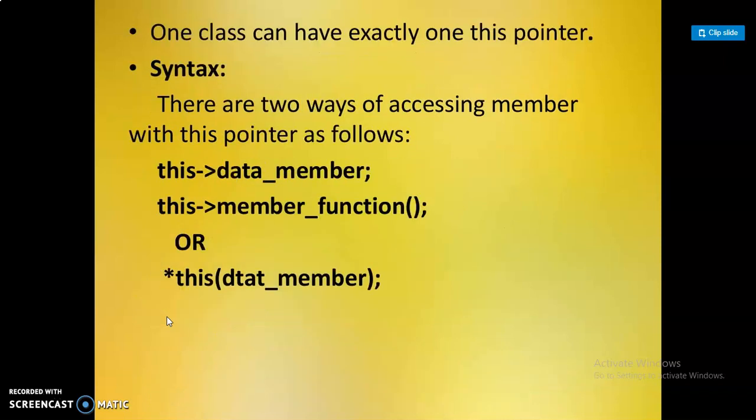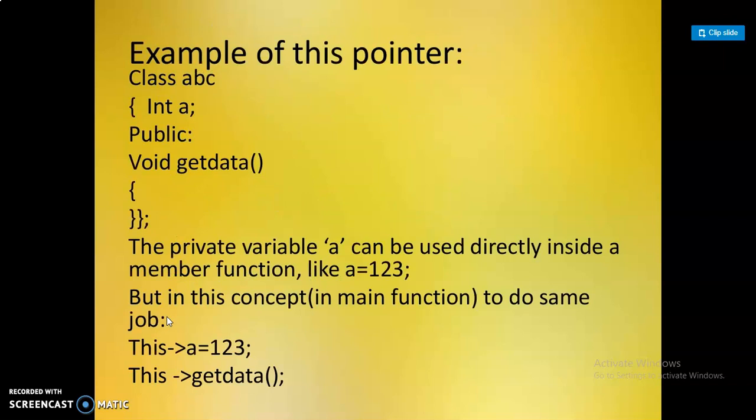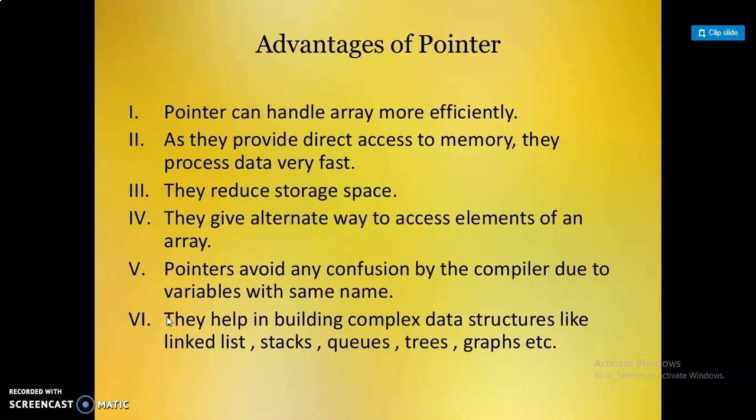This is the syntax of calling the member function using the this operator: this data member and this member function. Example of this pointer is here. The private variable a can be used directly inside a member function, like a equal to 1, 2, 3. Advantages of